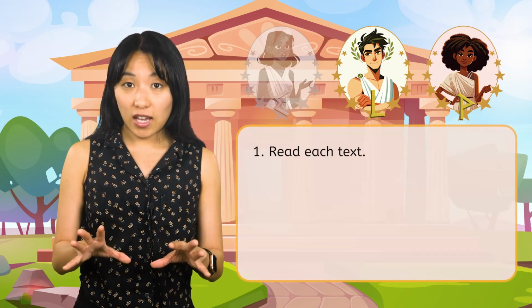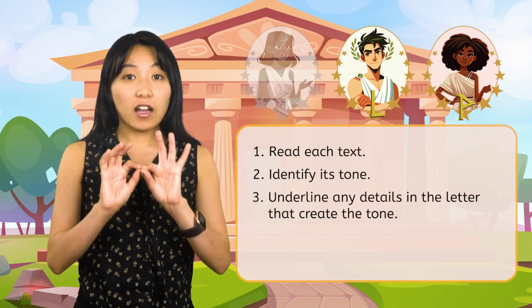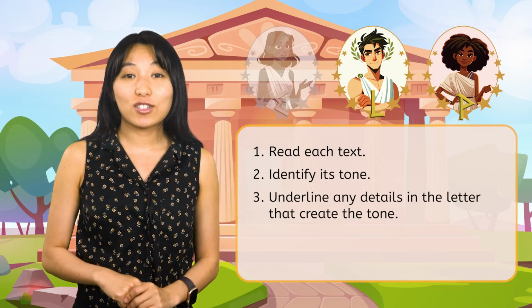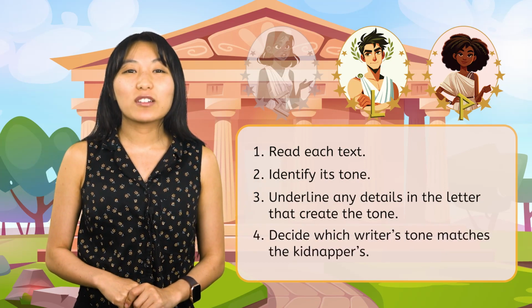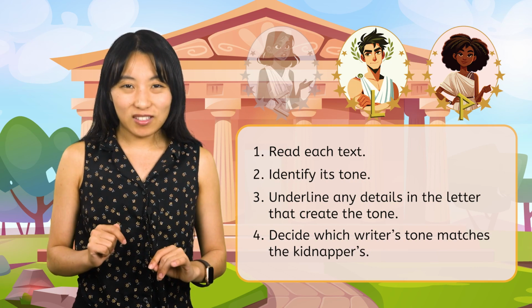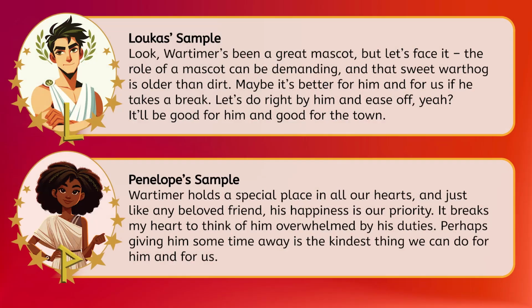In your PDF are the text samples from our final two suspects. Read each text, identify its tone, and underline any details that create the tone. Then decide which writer's tone matches the kidnapper's. Pause to work and resume to check.